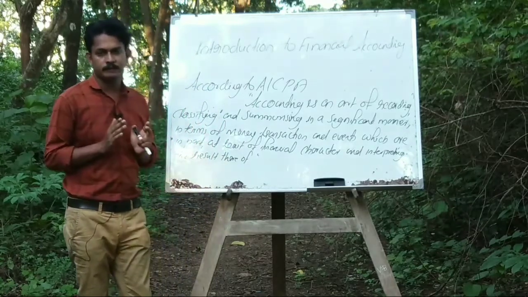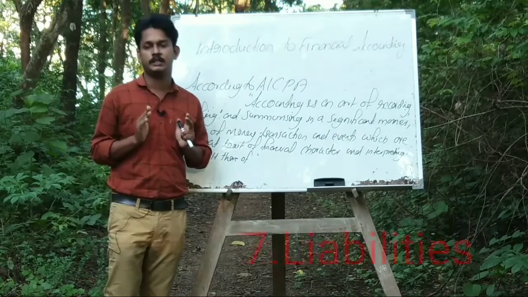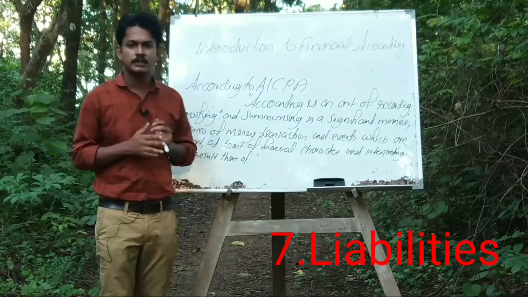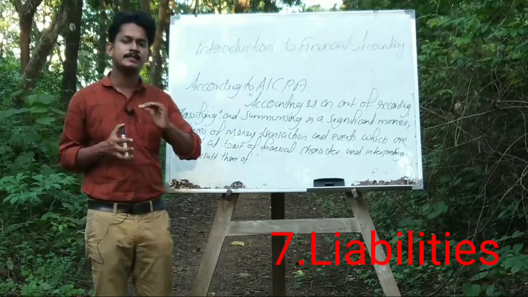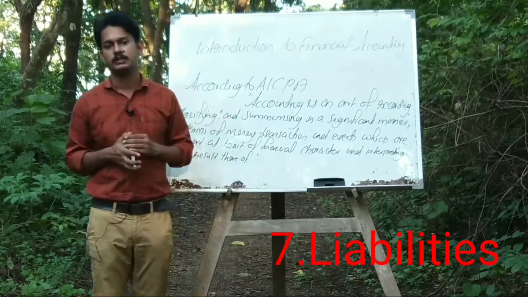The next term regularly used in accountancy, liability. Liability means cash or things owed by the business to others.